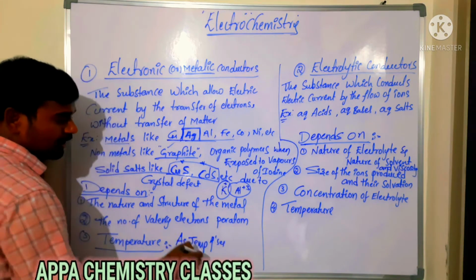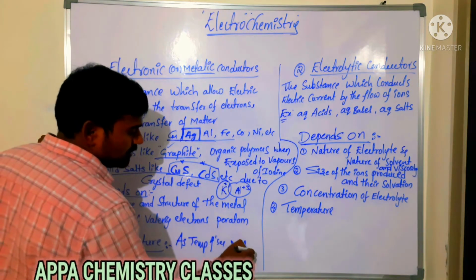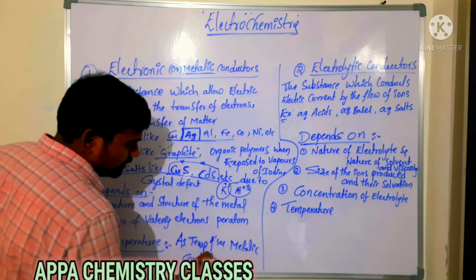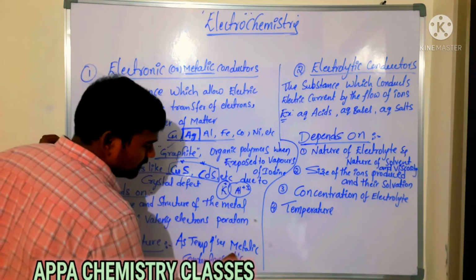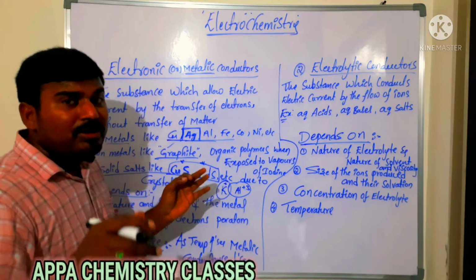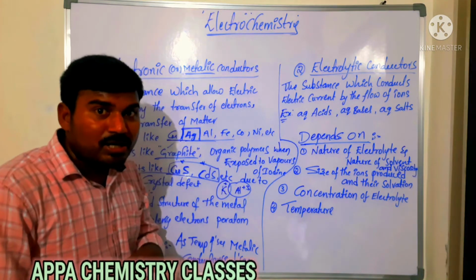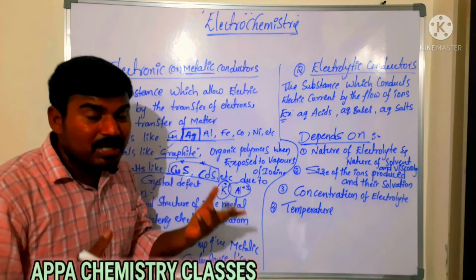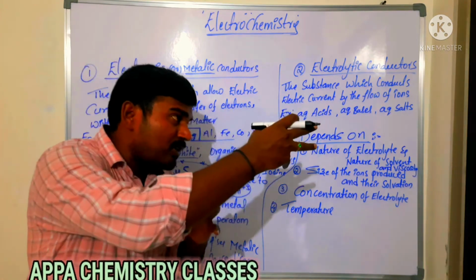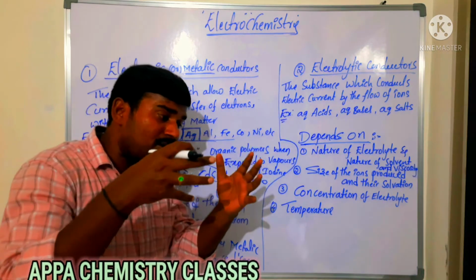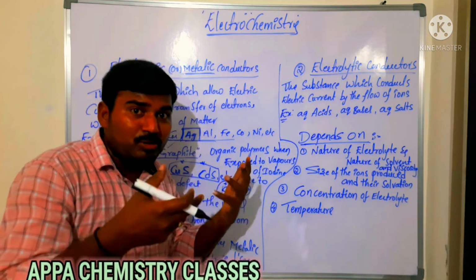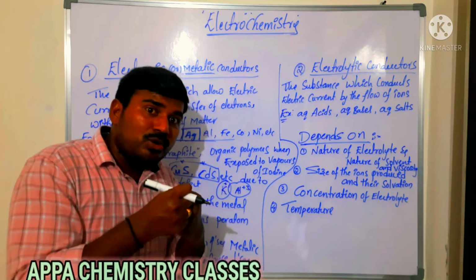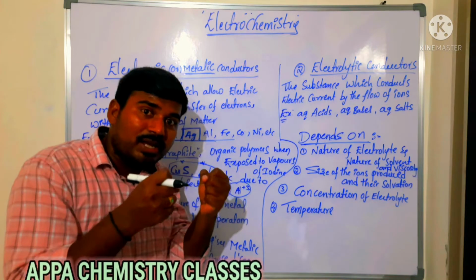what happens? In a metallic conductor, metallic conductance decreases. Simply, I will tell you, whenever we get a high voltage current, what happens? The fuse will burst. What happens actually? A larger number of electrons are coming, which is nothing but more voltage coming, and then all the electrons will collide. So the particles will vibrate at high temperature.